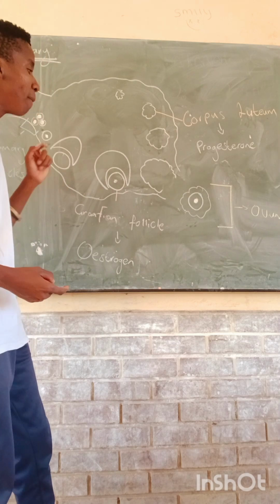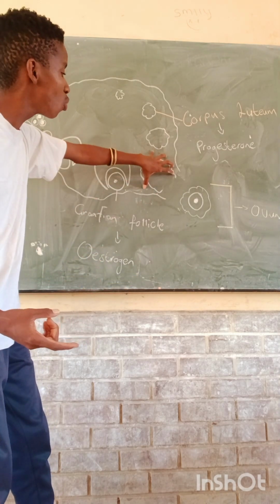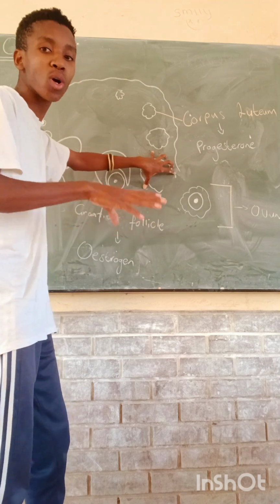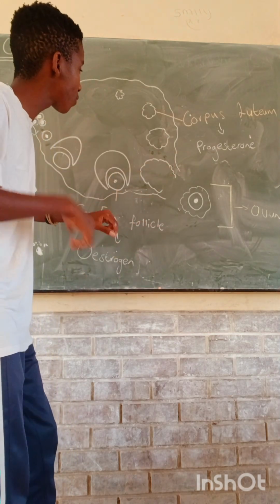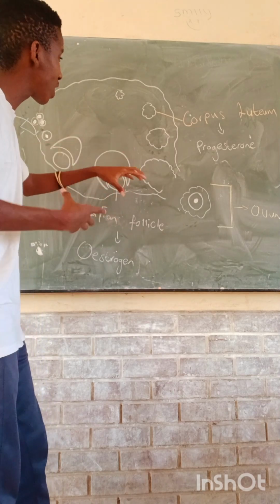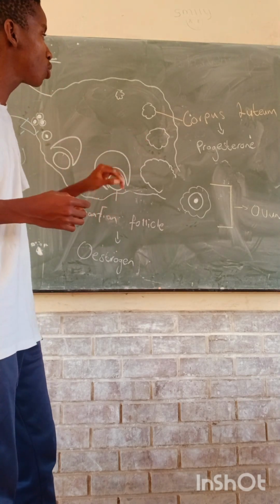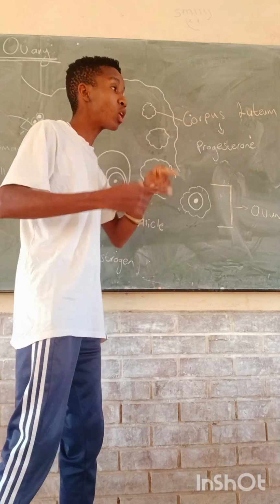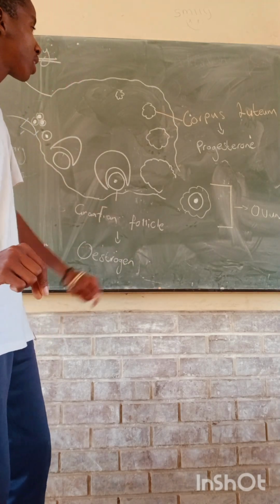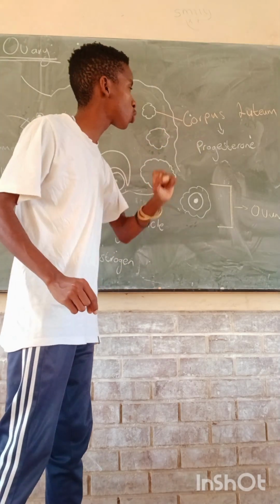Outside the ovary. Meaning after the release, there is something which remains behind, which basically stays there. Afterwards, that pocket of ours starts to shrink. As it is shrinking, it becomes something which is called the corpus luteum. Then the corpus luteum, as time goes by, secretes a hormone which is called progesterone.